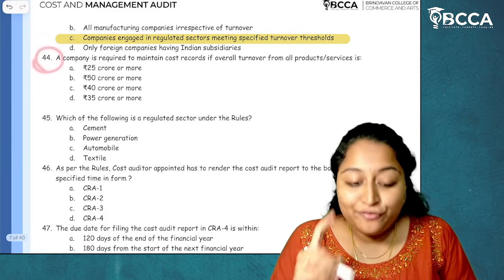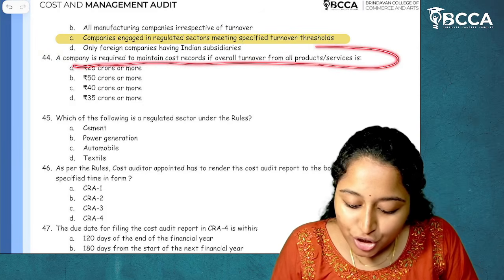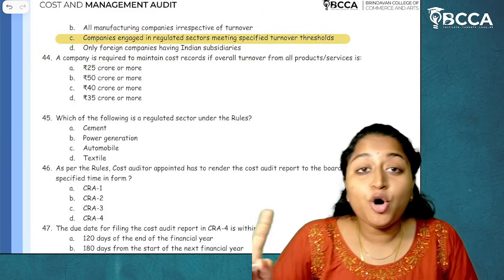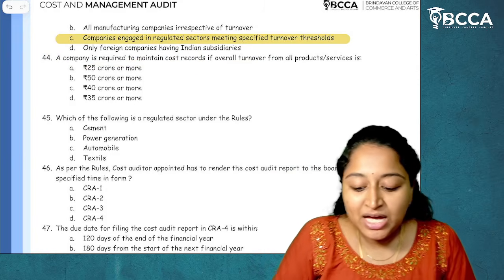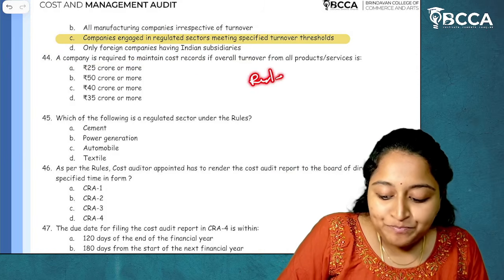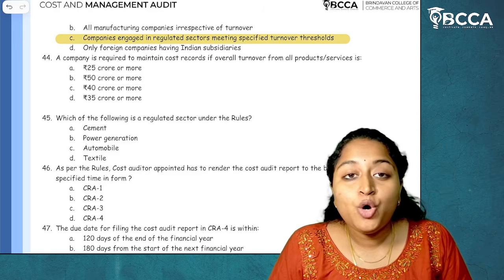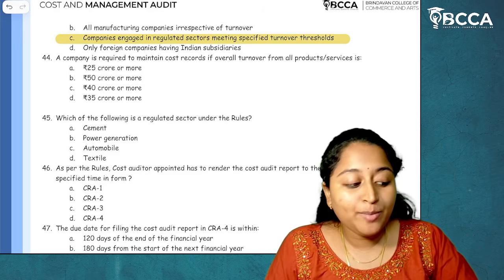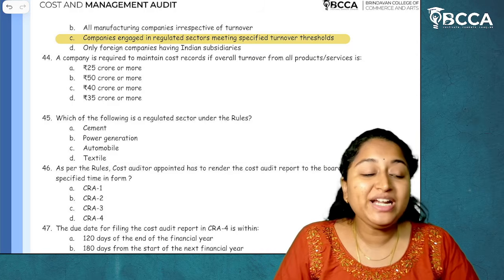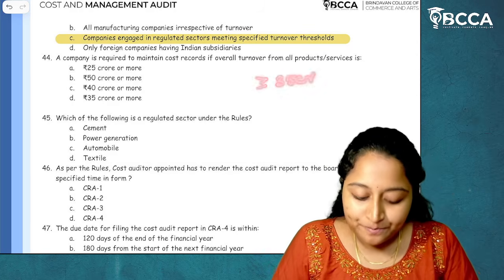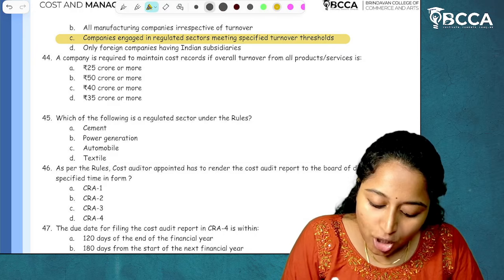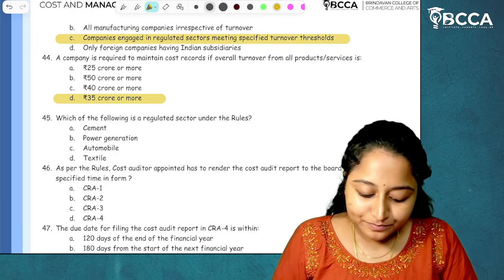Then question number 44. A company is required to maintain cost records if overall turnover from all of its products and services... They are asking about cost records maintenance, which means they are asking about rule 3. Rule 3 becomes applicable when there is overall turnover from all of its products and services in the immediate preceding financial year of more than or equal to 35 crores. So the answer is option D. I hope it is clear.